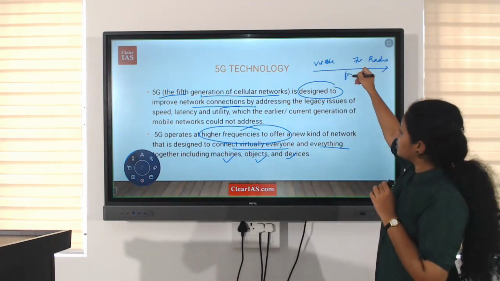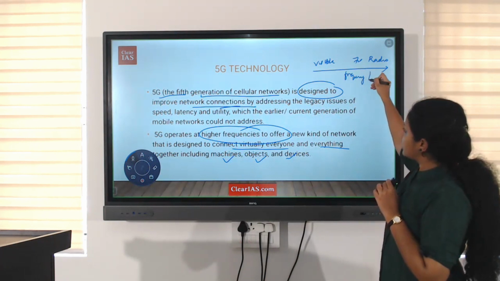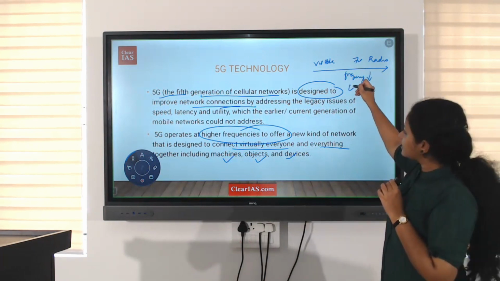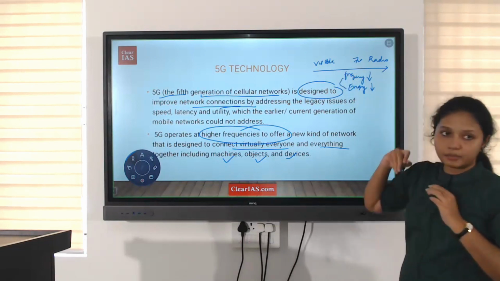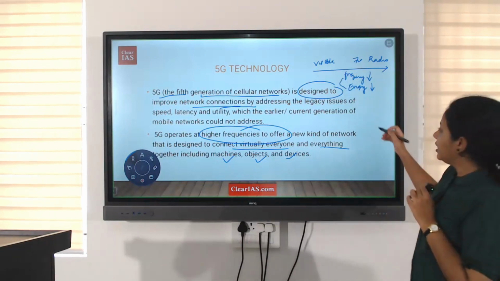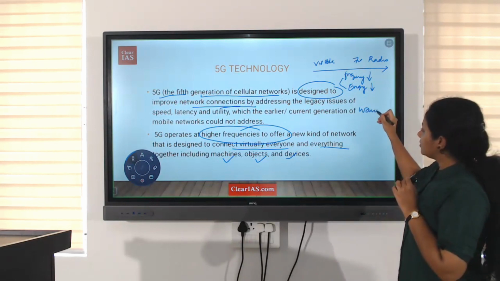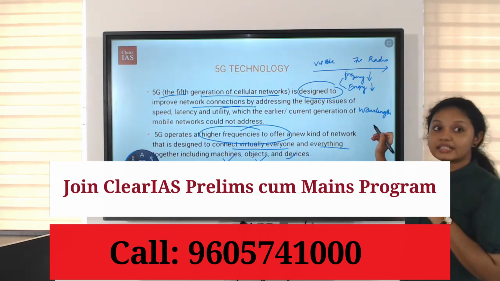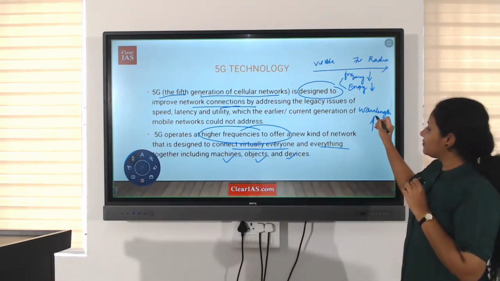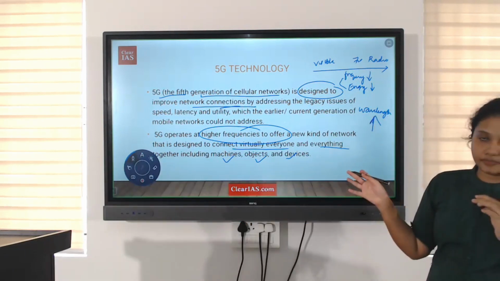Frequency decreases, which means energy decreases. Frequency and energy are proportional. Okay. Wavelength. What happens to wavelength? It increases. Wavelength and frequency are inversely proportional.